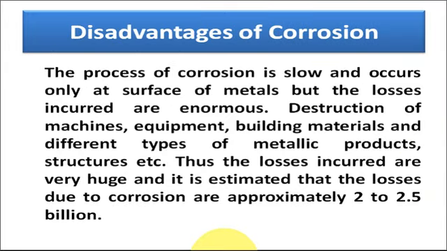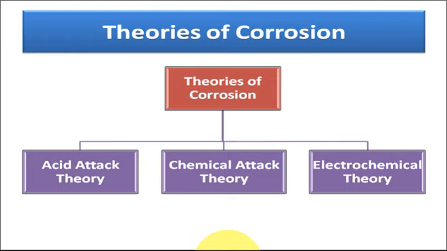Now, what are the disadvantages of corrosion? The process of corrosion is very slow and occurs only at the surface of metal, but the losses incurred are enormous. Destruction of machines, equipment, building materials and different types of metallic products, structures, etc. Thus, the losses incurred are very huge, and it is estimated that the losses due to corrosion are approximately 2 to 2.5 billion per year worldwide. So this is the great loss.